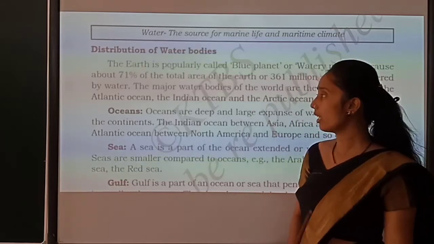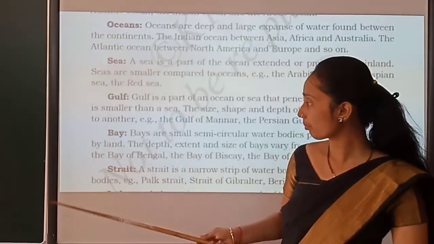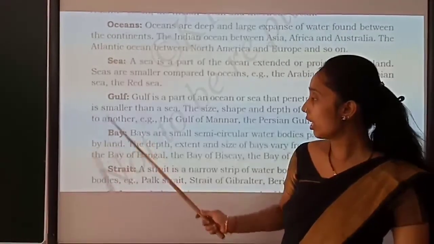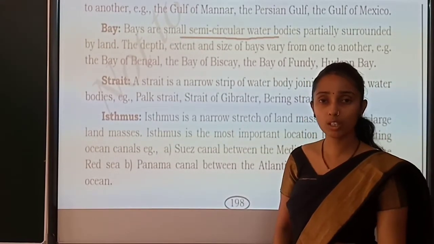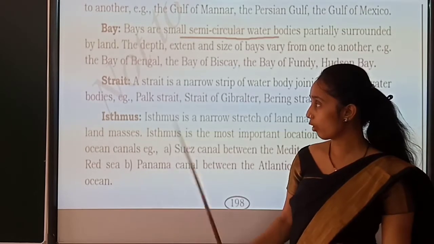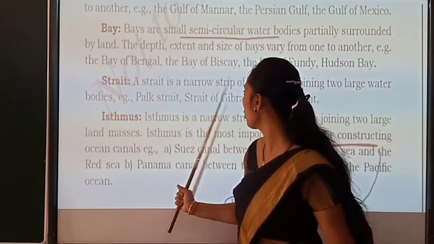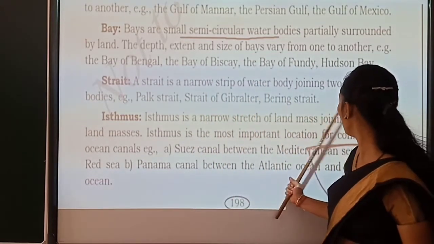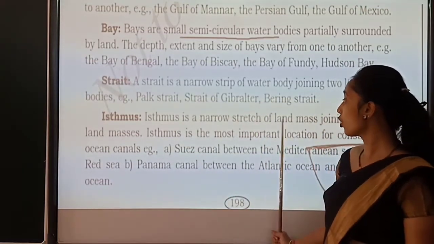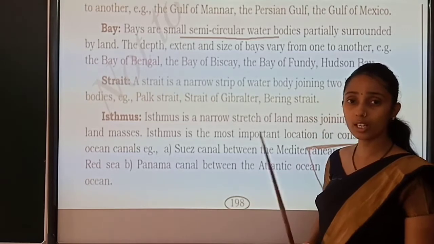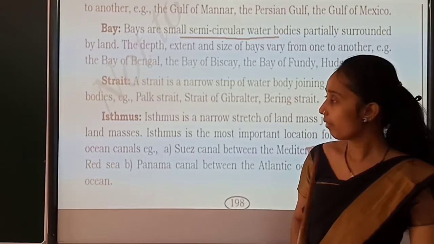And not only that, we classified water bodies as ocean, sea, gulf, bay, strait and isthmus. These are the distribution of our water bodies on the earth. And we also saw the difference between strait and isthmus. A strait is a narrow strip of a water body joining two large water bodies only, whereas an isthmus is a narrow stretch of land joining two land masses only. I told you to remember these two because they will come for 1 mark.